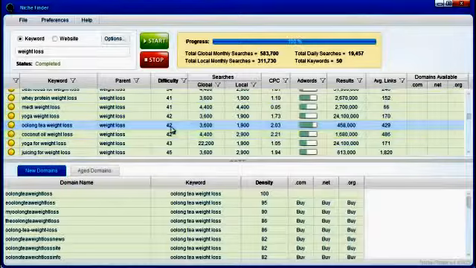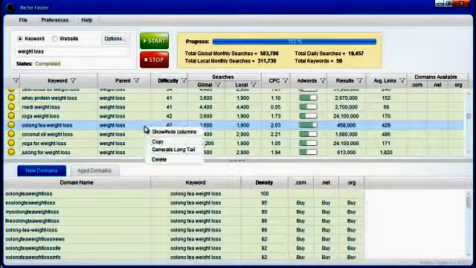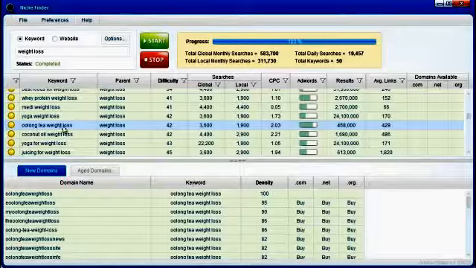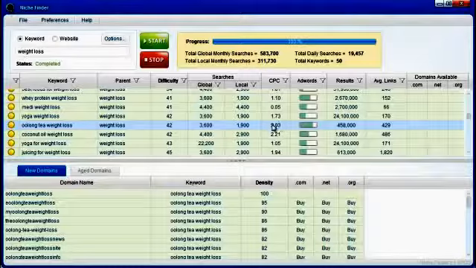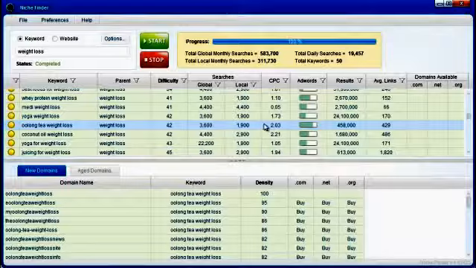And if you find a pretty decent keyword, you can always right click and generate long tail, and it's going to generate longer versions of this keyword, which are probably going to have a lower difficulty, and probably slightly lower cost per click, but more than likely similar cost per click. It's just going to be easier to rank for. So anyway, hopefully that helps, and stay tuned for more updates. Thanks a lot.